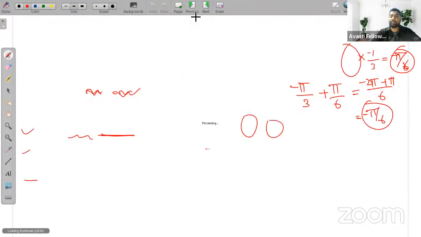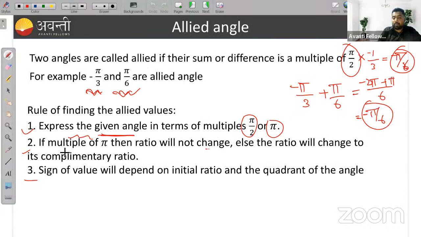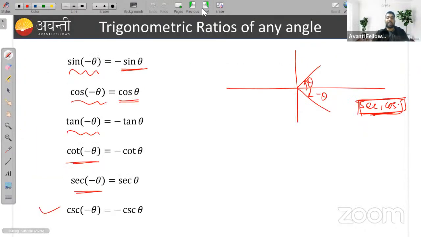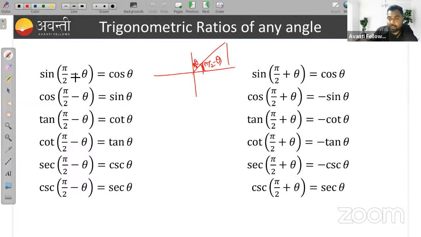So I already told you, if you are getting a multiple of pi, then the ratio will not change. If you are getting a multiple of pi by 2, else the ratio will change to its complementary ratio. So here I am taking pi by 2 minus theta. I am taking pi by 2, that is a multiple of pi by 2, right? That means the ratio will be changed to its complementary ratio. That means sine converts to cos, because here I am taking pi by 2.